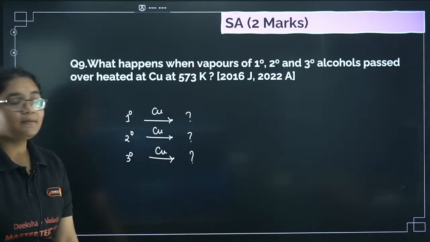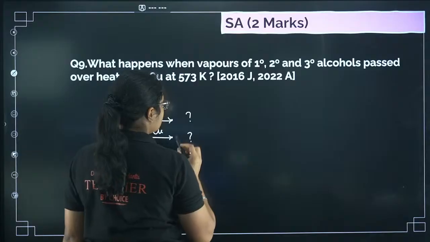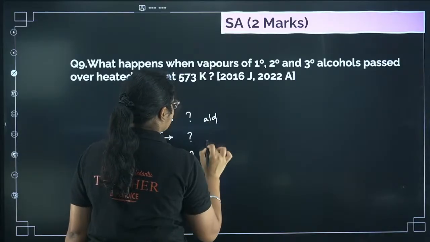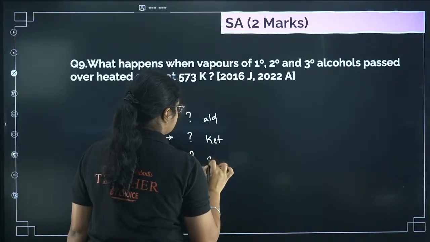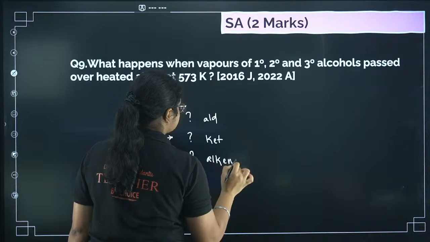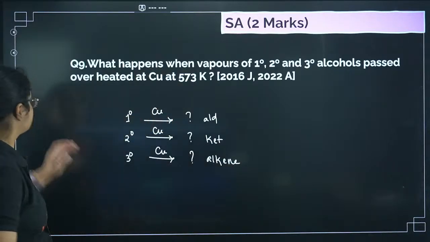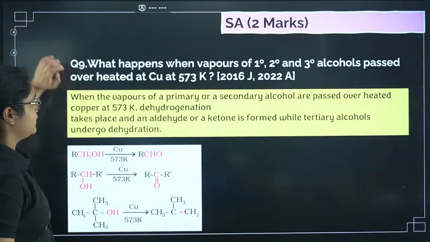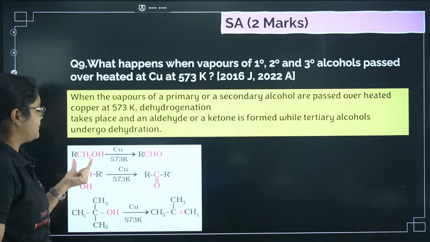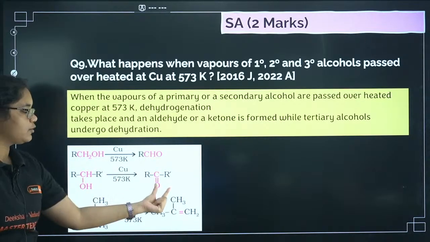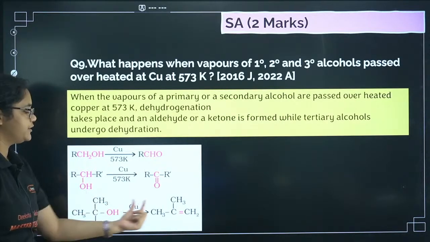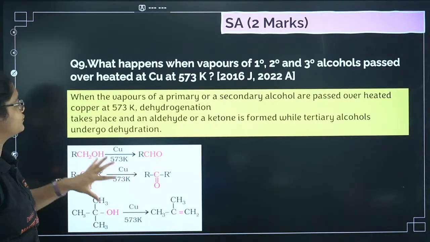Primary alcohol will give you aldehyde. Secondary alcohol will give you ketone. Tertiary alcohols will give you alkenes. You just need to write down this much.